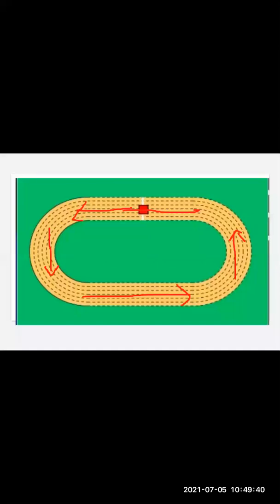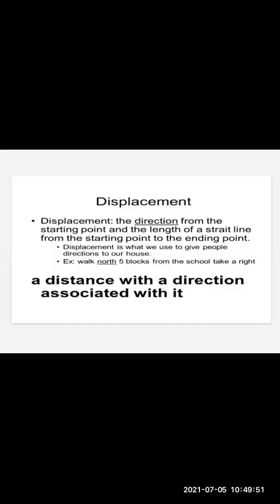So here, students, we are coming across a new terminology which is called displacement. Displacement is the direction from the starting point and the length of the straight line from the starting point to the end point. Displacement is basically the direction. Whenever the direction part is coming into the picture, we call it displacement, and it is actually the distance between the starting point and the end point.